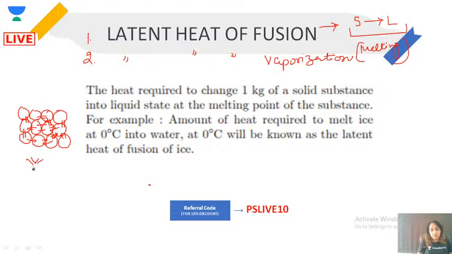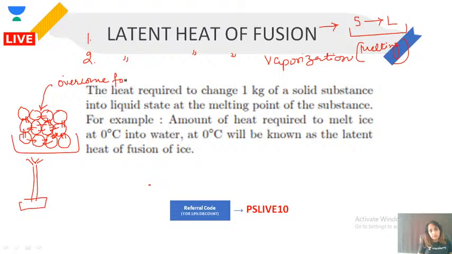But once you start heating it up so that it melts, what happens? Some of the heat energy is being used to overcome these forces. The energy that is being used to overcome the intermolecular forces between the particles is called latent heat of fusion.